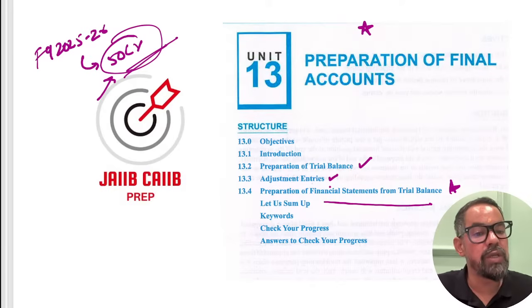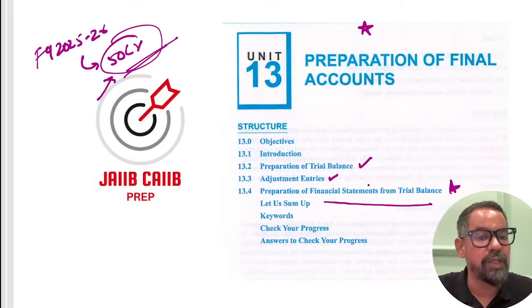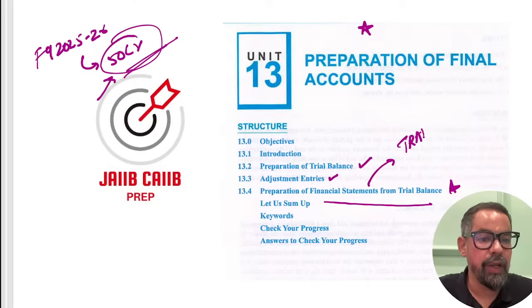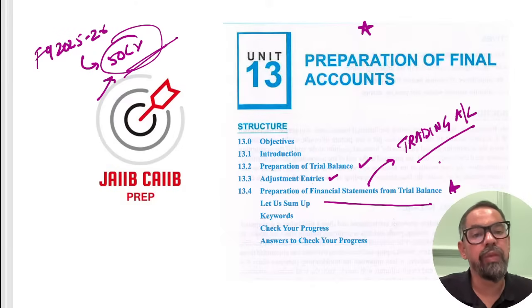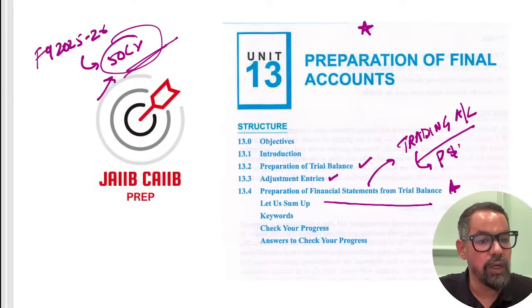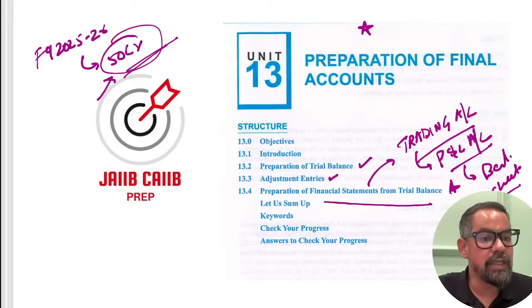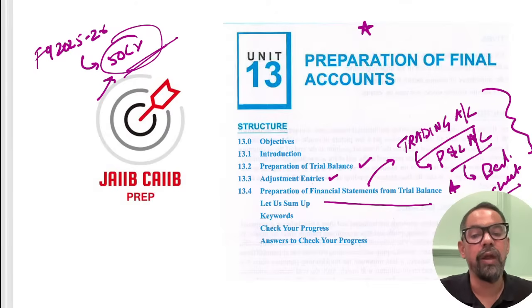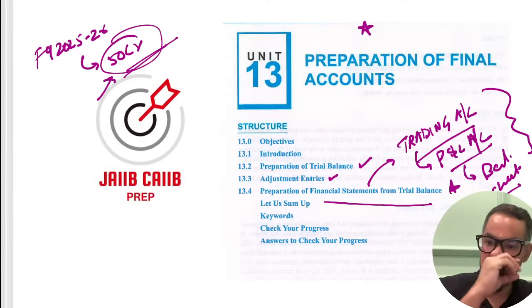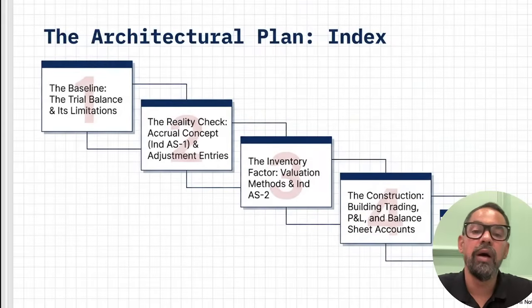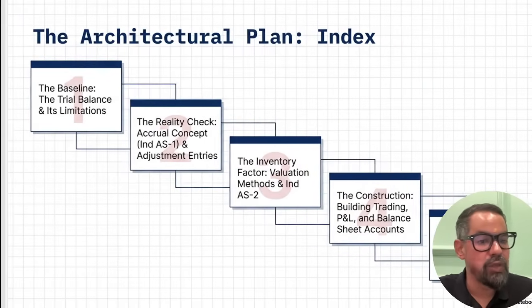When it comes to preparation of financial statements from the trial balance, we first need to prepare the trading account. With the help of the trading account we get to know the gross profit or loss. Then after the trading account we prepare the profit and loss account in case of a joint stock company, right? Then we prepare the balance sheet. These are the 3 statements which we are going to discuss in this particular one. The balance sheet is basically a position statement, which we have discussed just now.